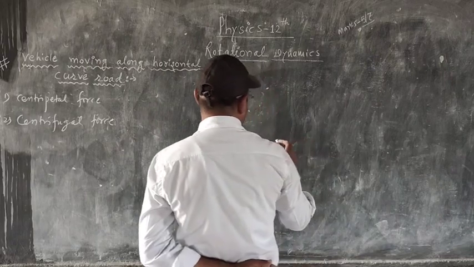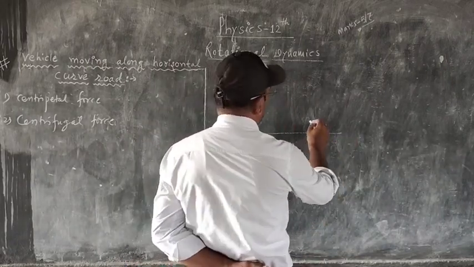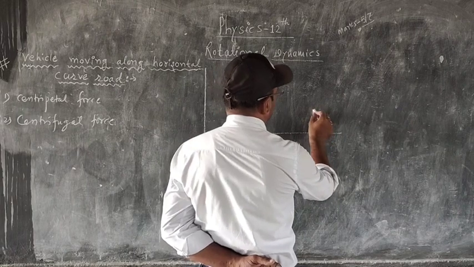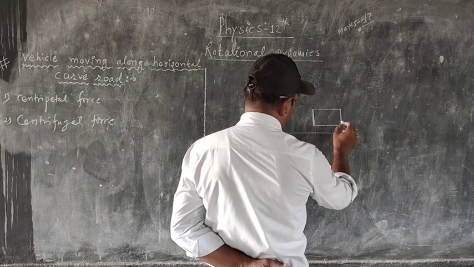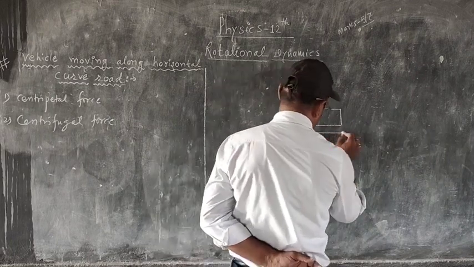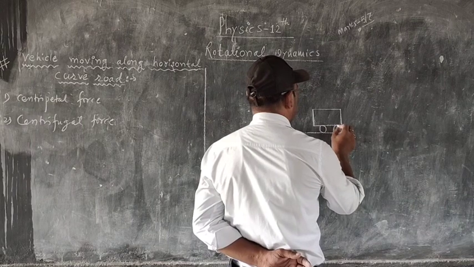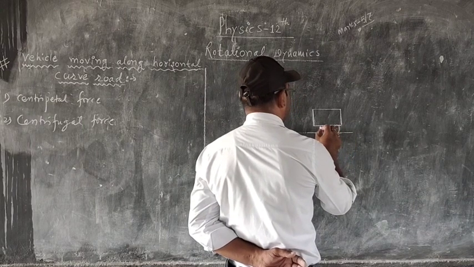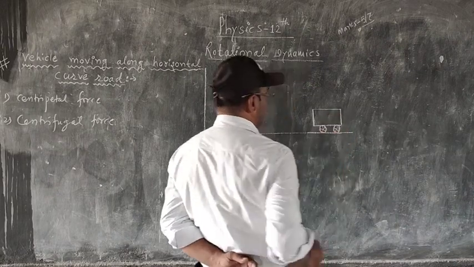So here consider the curve on which is the vehicle. So this is the vehicle which is moving along the horizontal curve. Here are the wheels of the vehicle, and this is the vehicle.